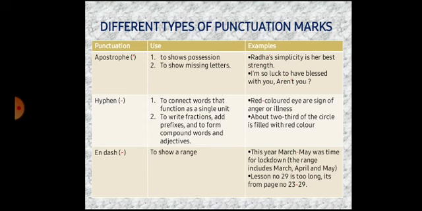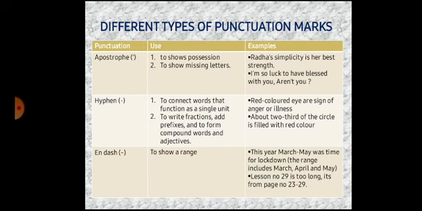Now we will study the en dash, to show range. You know, en dash means to show range. Now I'll explain to you. See, N, yes, N, we pronounce it en. The dash takes the same space as the printed letter N. The en dash is shorter than the em dash, the M dash, but longer than a hyphen. Hyphen, you know, a small dash.